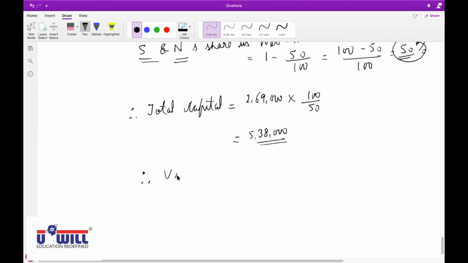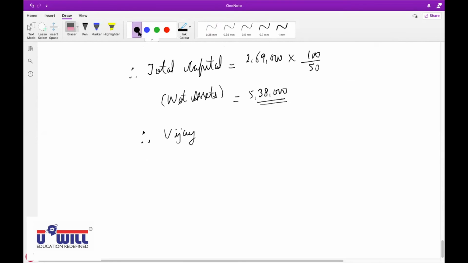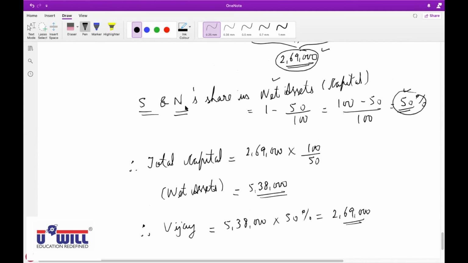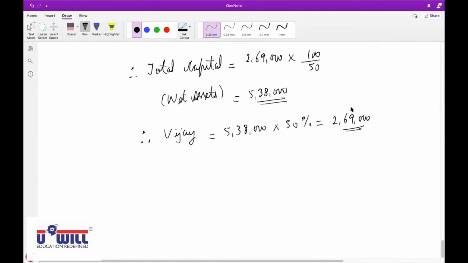Vijay is going to bring 50% of that, 2,69,000. So if for 50% Shivani and Neeraj's capital is 2,69,000, then for the remaining 50%, Vijay's capital is also going to be 2,69,000.